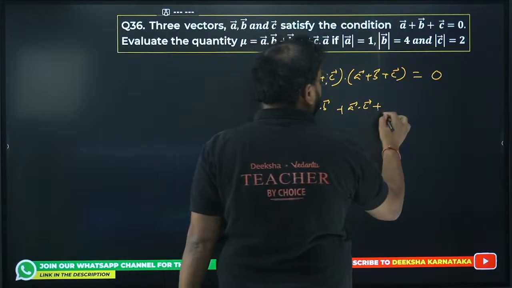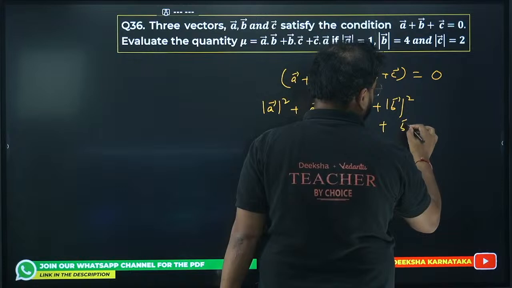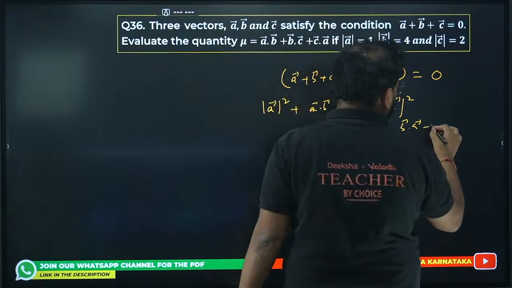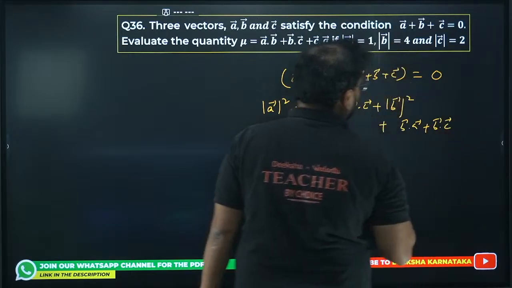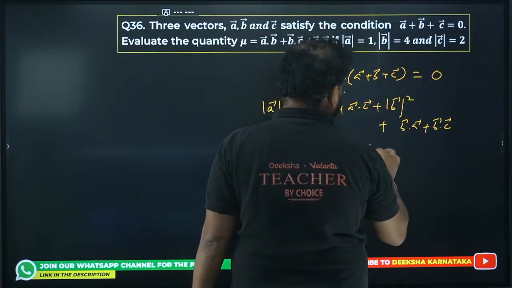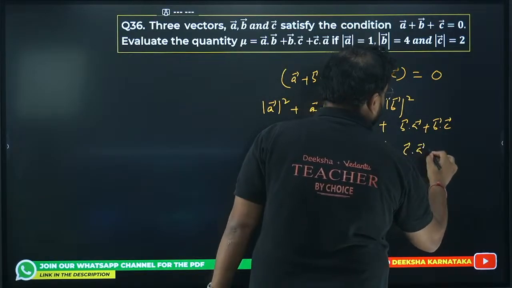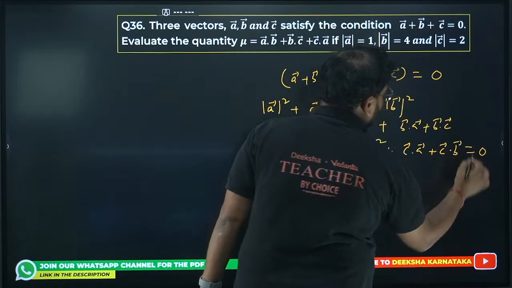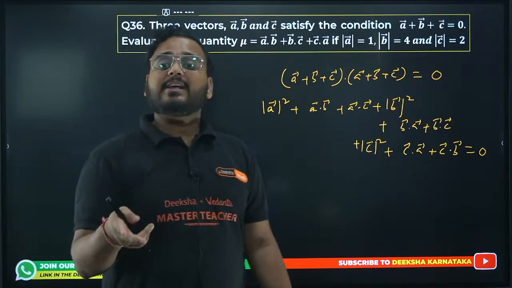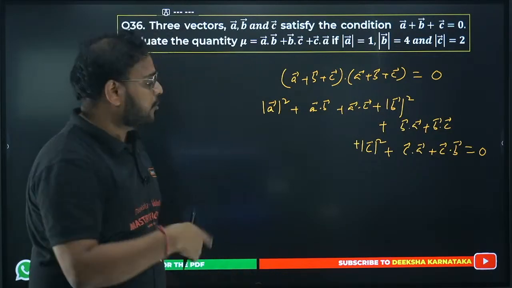Now with B we get BA, B square, and BC. And now with C we get the same thing: C dot A, C dot B, and C square, equal to 0. Now we all know that A dot B or B dot A is the same thing. A cross B and B cross A are negative of each other, but dot product is the same.